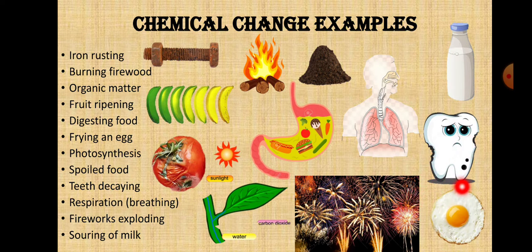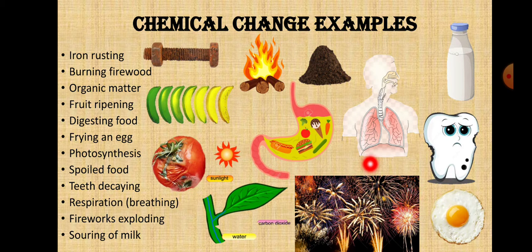And frying an egg: once you fry the egg, it gets a new shape like an omelette. Many changes occur inside, so you cannot bring back the original egg again. Such types of changes are chemical changes. And photosynthesis in plants: they utilize sunlight, water and carbon dioxide, and cannot come back again from the leaf. So it's a chemical change. And spoiled food items, which we use to make compost, are also a chemical change.